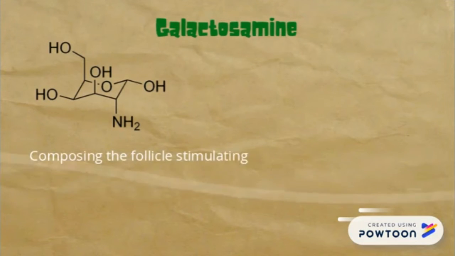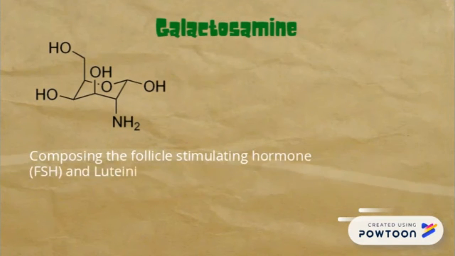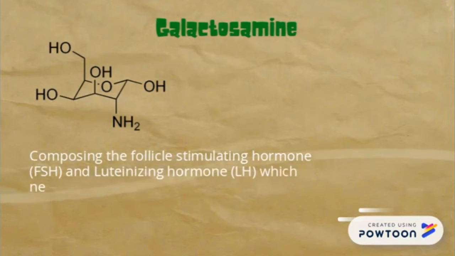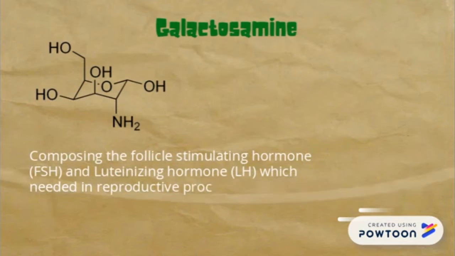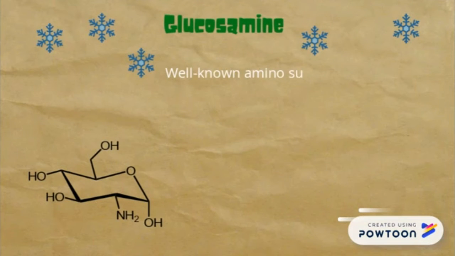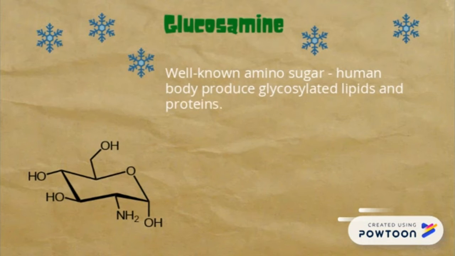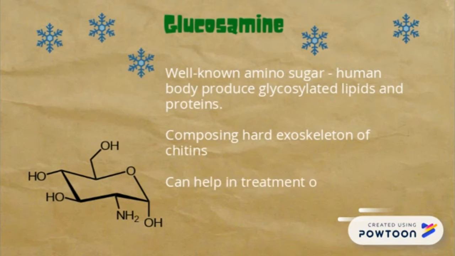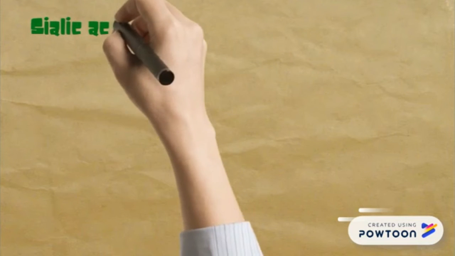Galactosamine composes the follicle stimulating hormone and luteinizing hormone, which are needed in the reproductive process of the human body. Glucosamine is a well-known amino sugar the human body produces for glycosylated lipids and proteins, composing the hard exoskeleton of chitin. It can help in the treatment of osteoporosis.